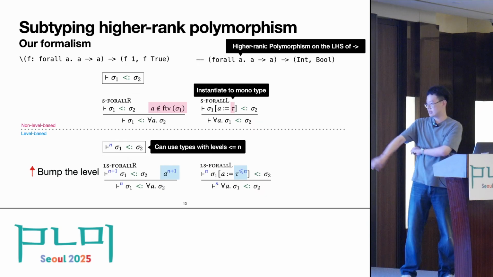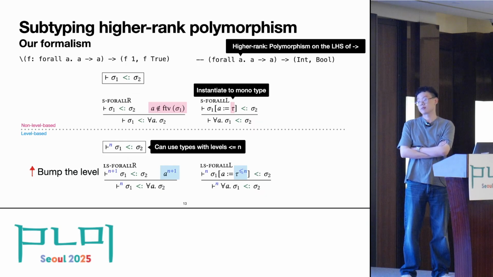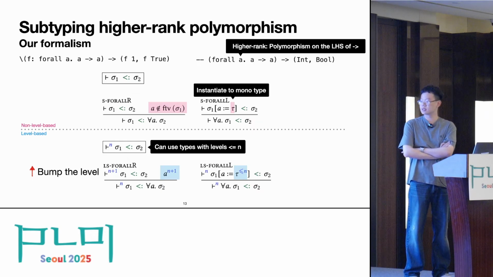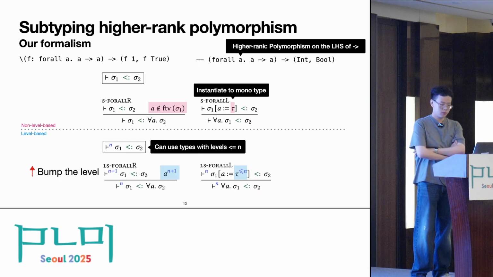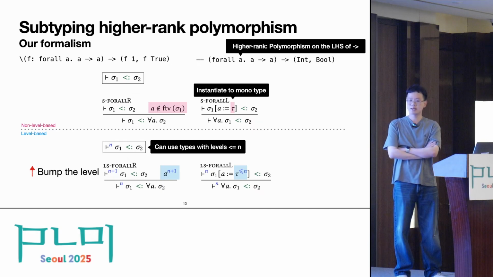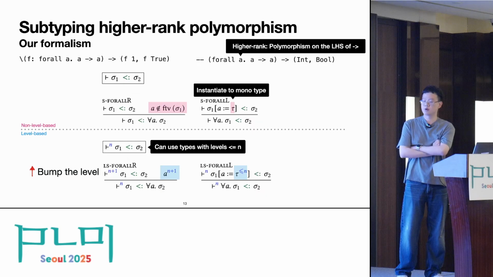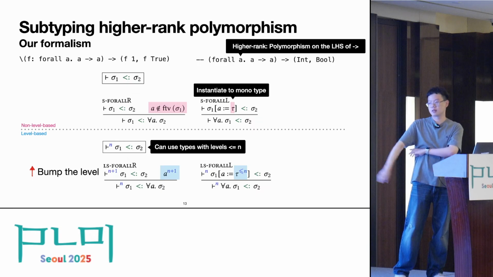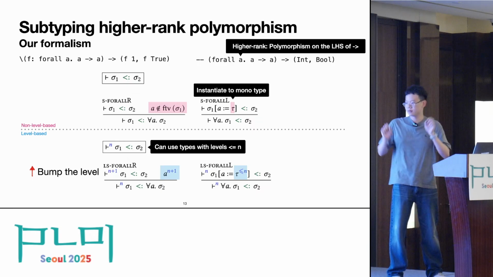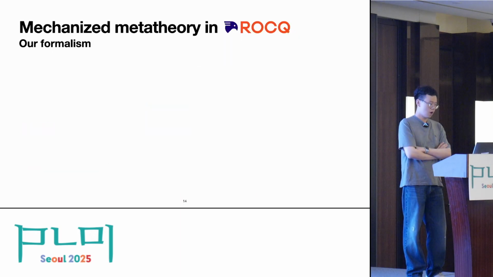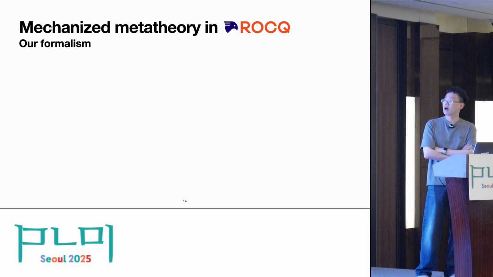When the universal quantifier is on the left, when we're comparing forall A. sigma 1 to be less than sigma 2, we are allowed to instantiate this A to a monomorphic type at level at most n, so that it cannot refer to a free Skolem type at level n+1.